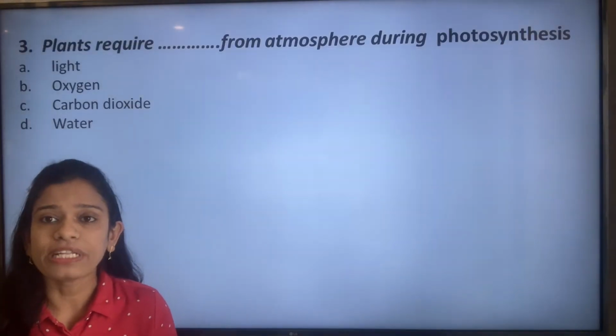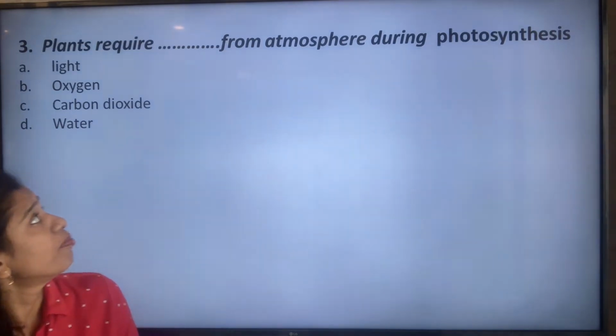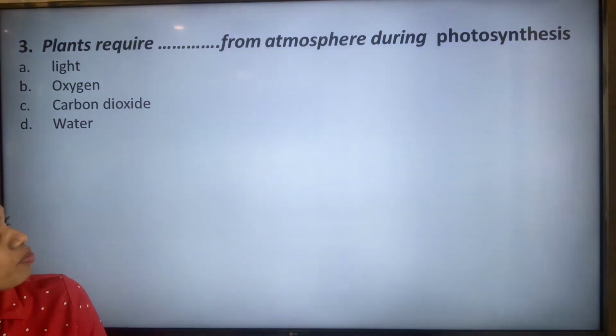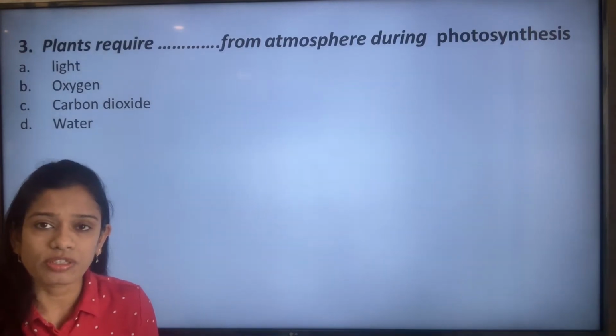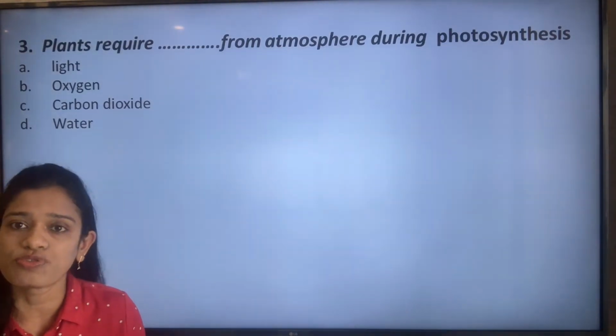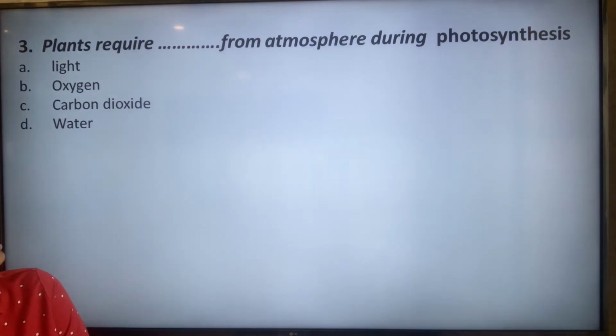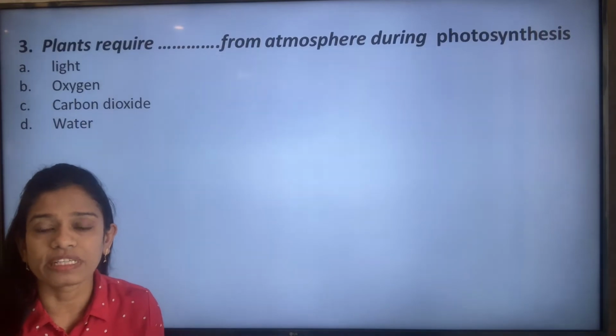Now let's move on to the next question: plants require dash from the atmosphere during photosynthesis. What is it that plants require from the atmosphere during the process of photosynthesis? Is it the light, the oxygen, the carbon dioxide, or the water? Out of those, light, carbon dioxide and water are required during photosynthesis.